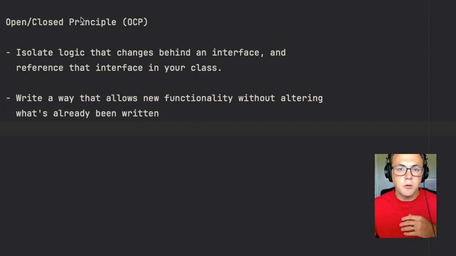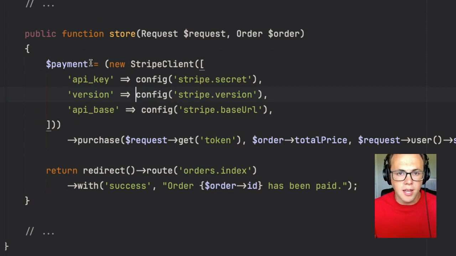So let's just say we've written an order controller and this controller needs to charge for the order the moment it's being created. Now the user of this app should be able to select their default payment method, but the client originally asked us to use only Stripe. So we wrote something like this.